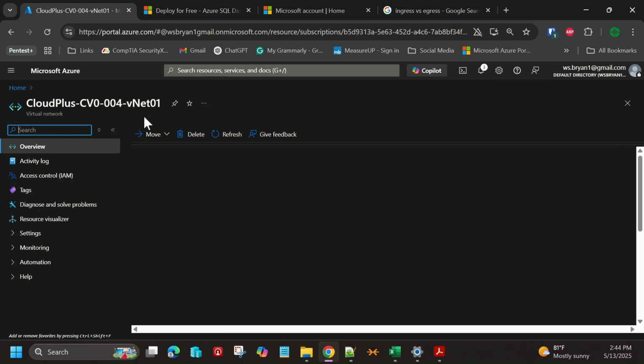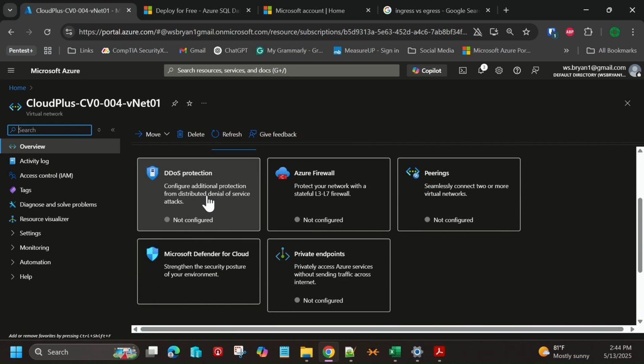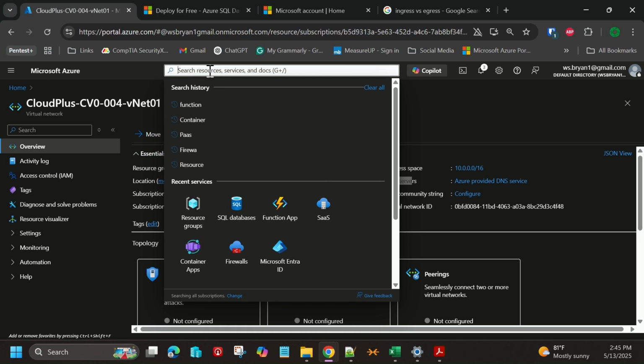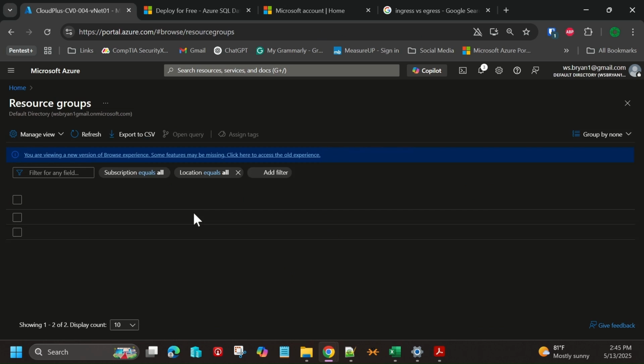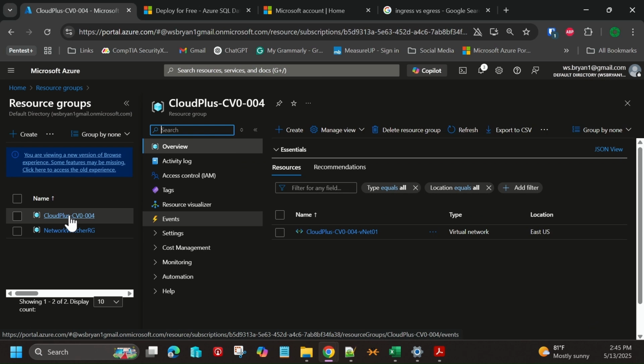All right, we now have our virtual network, so we can start to use this just as any traditional network here, but this is isolated in the cloud. And we can see that we are using DNS servers here. This is a managed DNS service for us as well. So with that being said, let's go ahead. I'm going to come back up here. We're going to choose the icon resource groups just to get me there a little bit faster. And you all have seen my typing abilities. We'll choose Cloud Plus as far as the resource group.